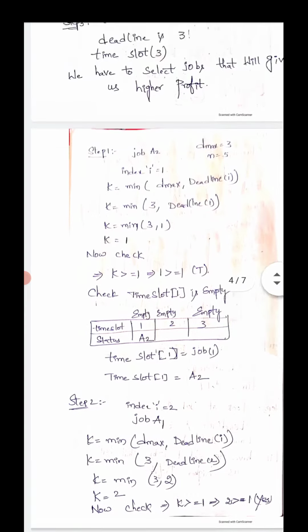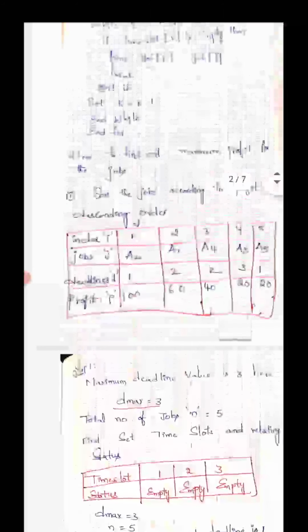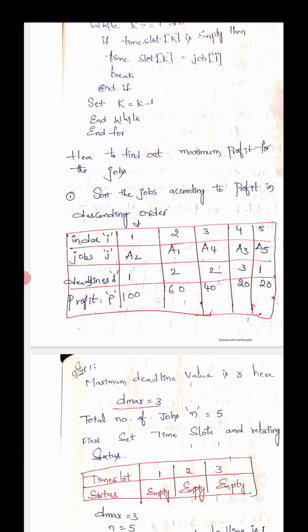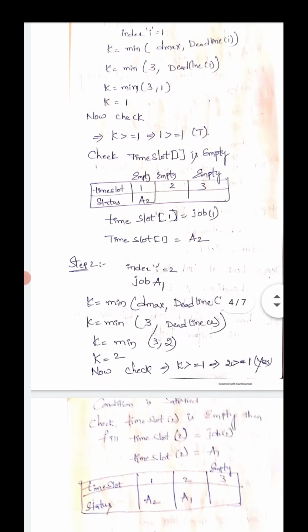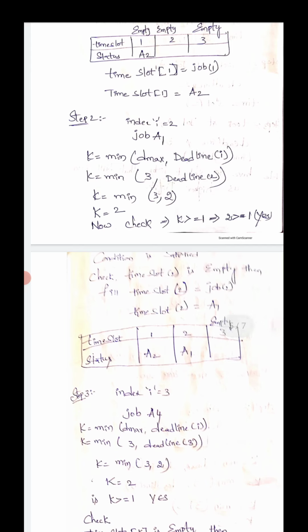How much is deadline of 2 here? Look at this, deadline of 2 is 2. That's why I mentioned deadline of 2 is here 2. Here K is equal to minimum of 3 comma 2. Which one is minimum? 3 comma 2, 2 is the minimum value. That's why K is equal to 2.